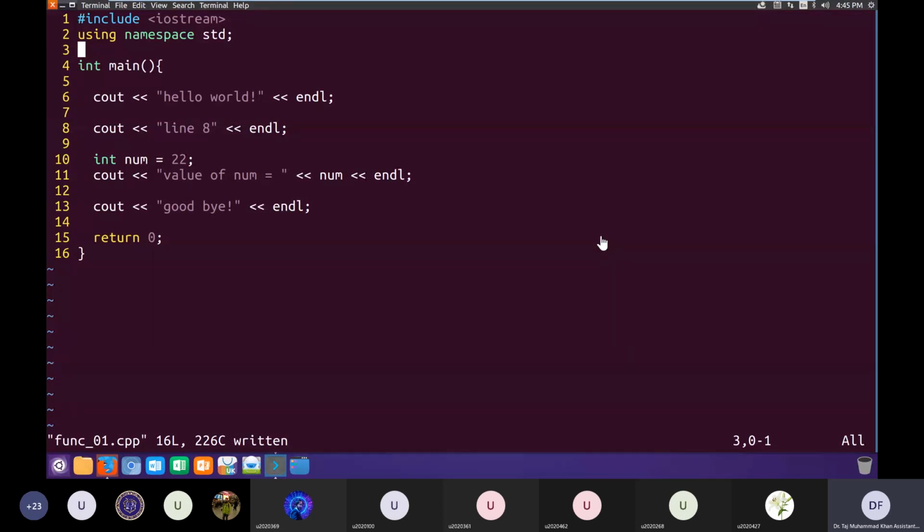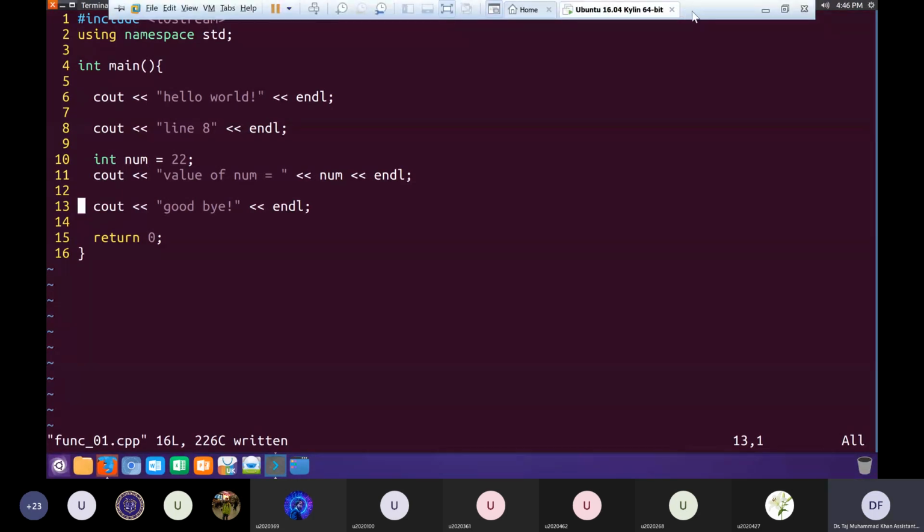in your program. Let's say I have a piece of code, like 20 or 30 statements, which I would like to use after line number 6, and then after line number 8, and then after line number 11, and then after line number 13. So what would I do to use those statements in all these 4 places, with your current knowledge?